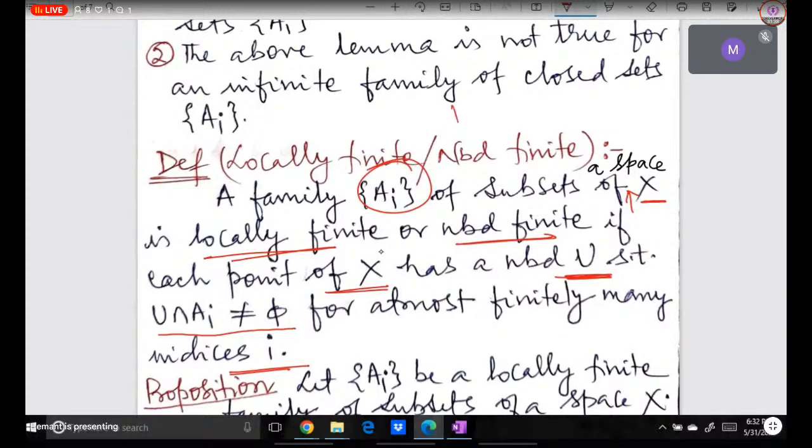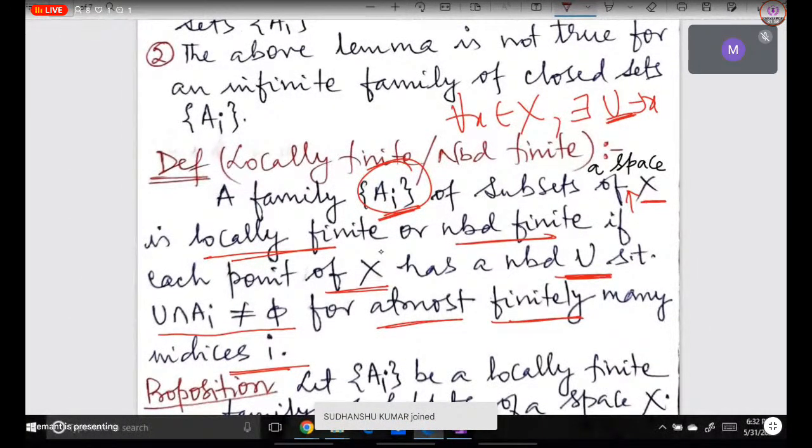I mean, for every x belongs to X, there exists an open neighborhood U of x. ये U जो है वो only finitely many को ही intersect करे, सबको न intersect करे. U intersection Ai is not equal to empty set for at most finitely many indices.